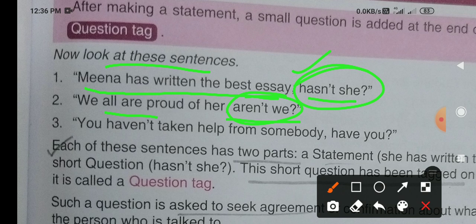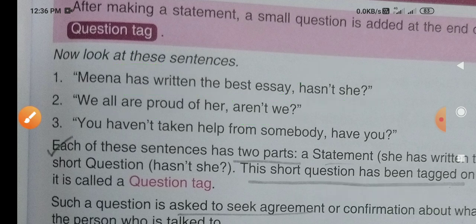Like that type of questions we ask in our day-to-day conversation with our friends and family. So that type of questions are called the tag question. When you give a statement and after that you are adding something there, that becomes the tag question. I hope all of you are getting the concept of this tag question properly.